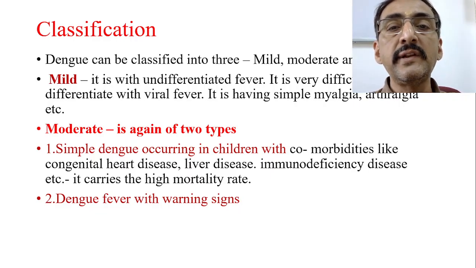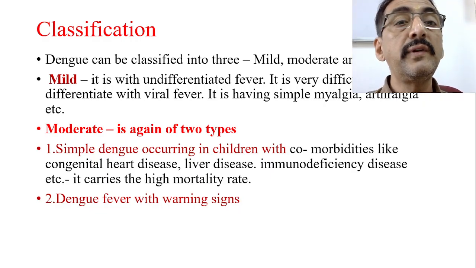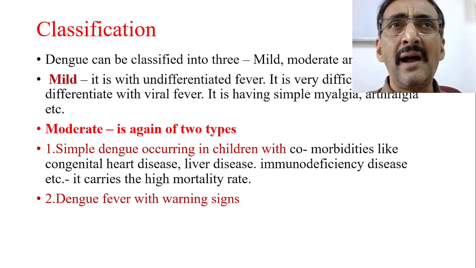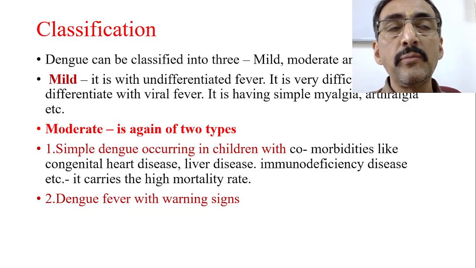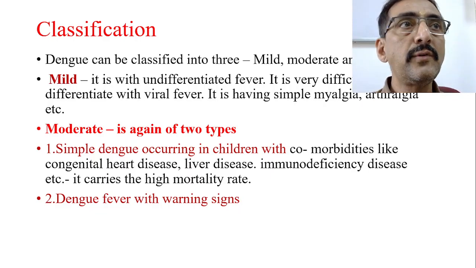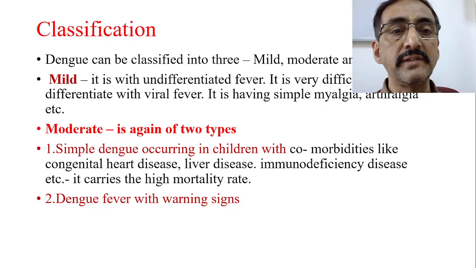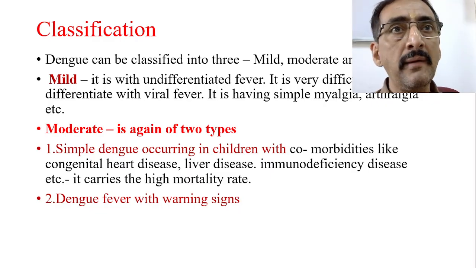It is with undifferentiated fever. Mild means the fever is there but it is undifferentiated. We don't know whether it is dengue or non-dengue. It is very difficult to differentiate from other viral fevers. And it is having simple myalgia, arthralgia, etc. That means arthralgia, myalgia may be there to some extent in other viral fevers also, but in dengue it is extreme. But in this case, the fever is mild in nature. Therefore, we are not able to differentiate whether it's the body pain because of dengue or some other viral infection. Most of the time these mild cases will run asymptomatic and there will not be much complication, and everything will be fine.